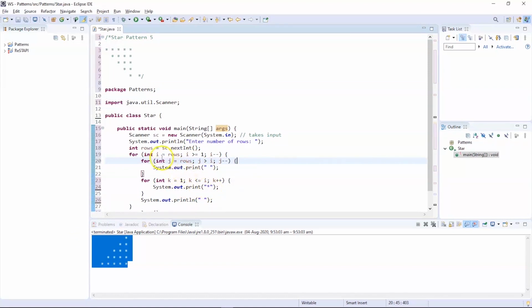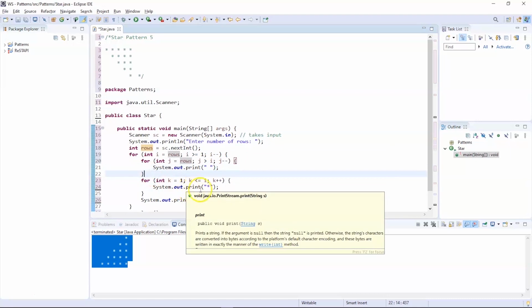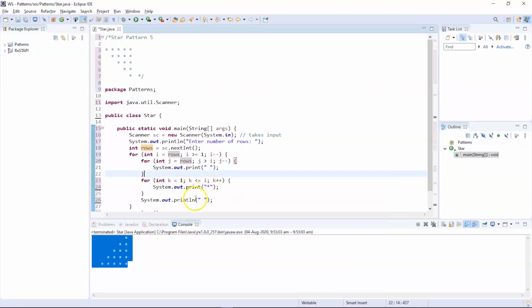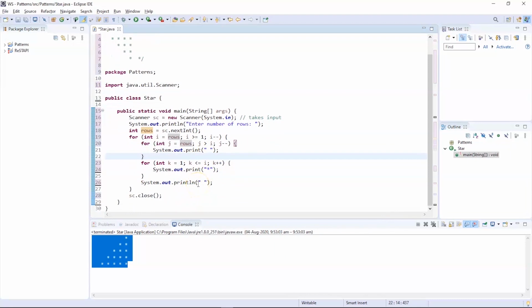As you can see, we have the row values and the column values here as the comparator operator, and we have the comparator operator which finds if j is greater than i. In the first case, the loop will fail because the values of j and i are the same, because we have declared i = rows in the first outer for loop and j = rows in the second inner for loop. So obviously the condition has to fail and it will not print any space here. It will directly enter the next for loop and print the star pattern, followed by which we will enter the next line.